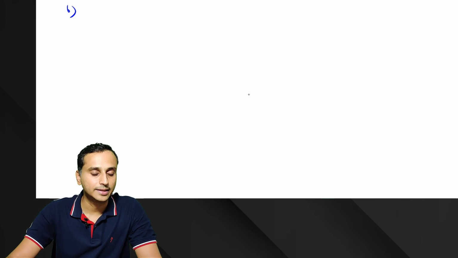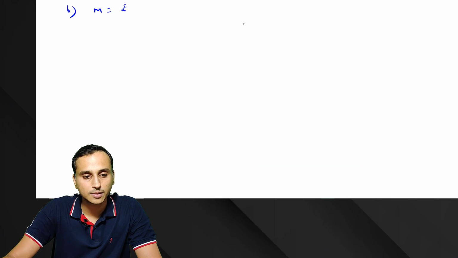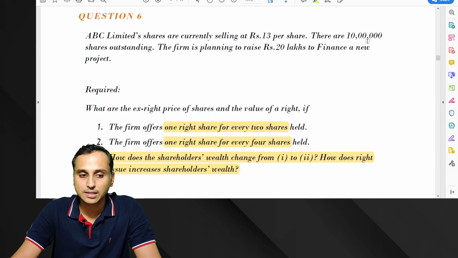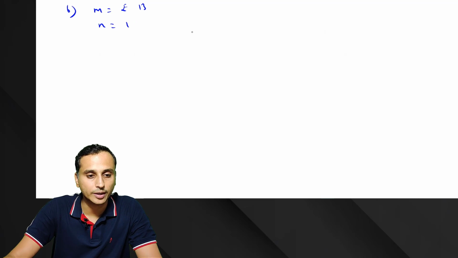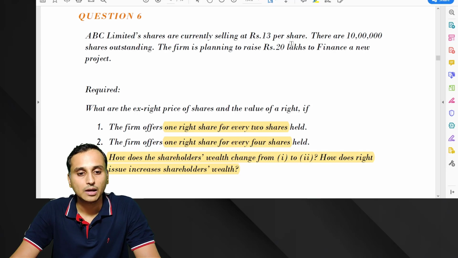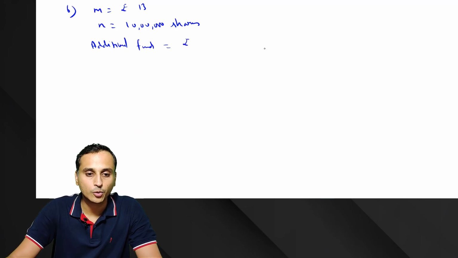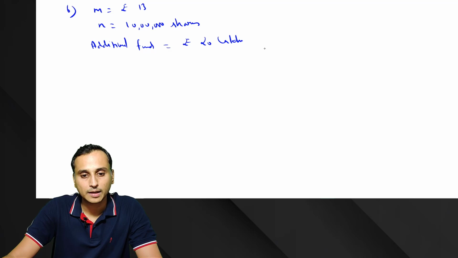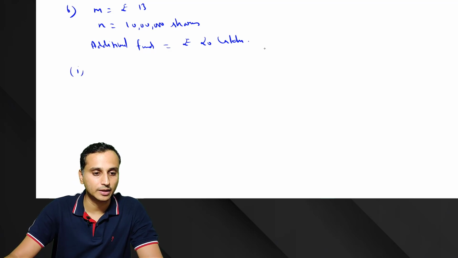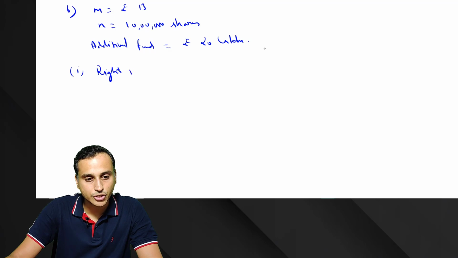So question number 6. Let's write the data. What is the current market price? 13. So M is equal to rupees 13. Existing number of shares 10 lakh shares, so N is equal to 10 lakh shares. And additional funds, rupees 20 lakhs. Now let's start with the first subdivision, that is when the rights ratio is 1:2.